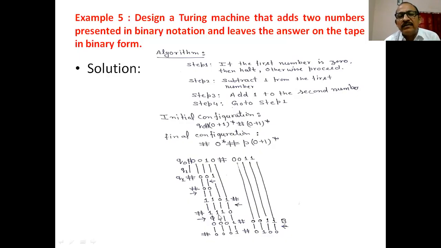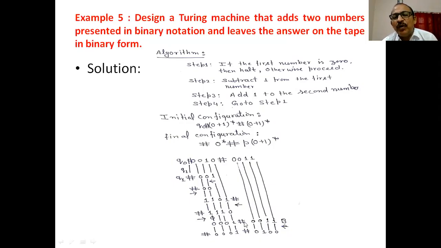Okay, and again take the complement of the first number. 1 is replaced by 0, 1 is replaced by 0, 1 is replaced by 0, and 0 is replaced by 1. So we have subtracted 1 from the first number. After this, when you have subtracted the first number, we already saw this technique in the previous example. What will be our next step? Next step, we cross this hash and go to the second number.